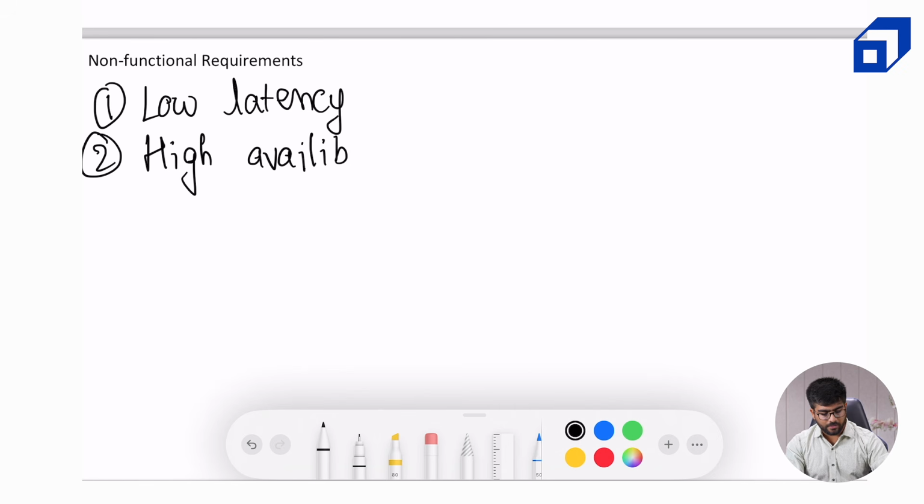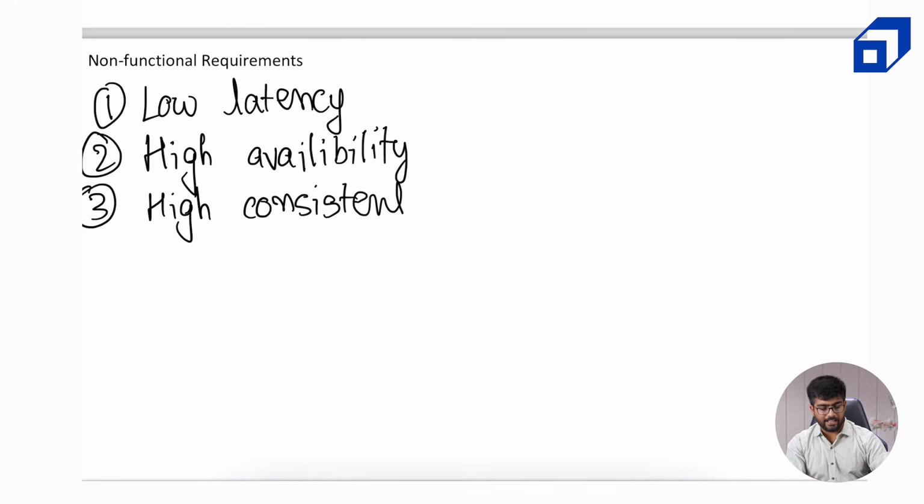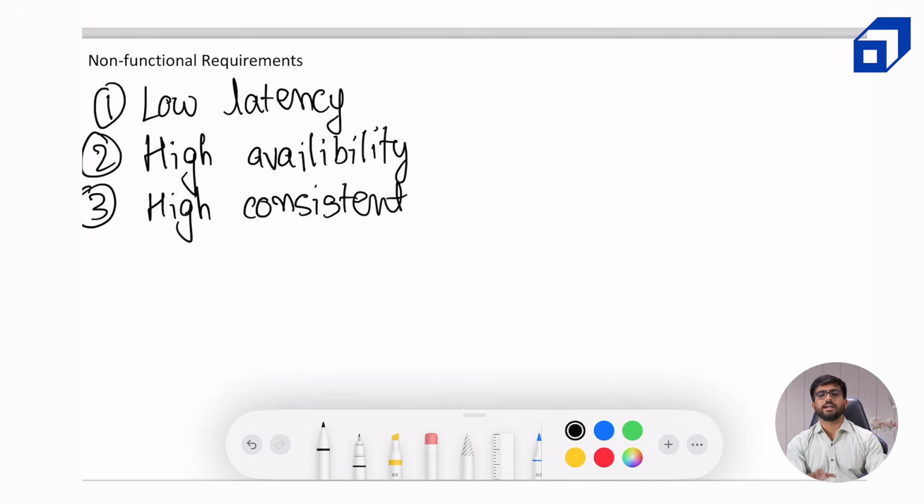High availability. Now the third point being, it should be highly consistent as well. Now you might be wondering how this is both highly consistent and highly available. According to the CAP theorem, it suggests that a system cannot be highly available and strongly consistent both at the same time.